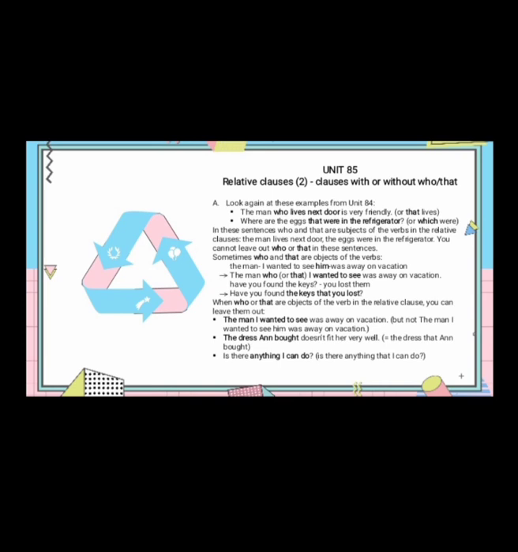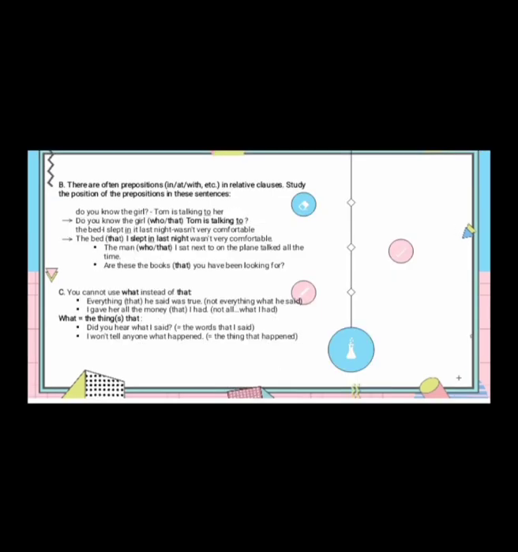2. The dress I bought doesn't fit her very well. The dress that I bought. 3. Is there anything I can do? Is there anything that I can do? B. There are often prepositions in at, with, etc. in relative clauses. Study the position of the preposition in this sentence.